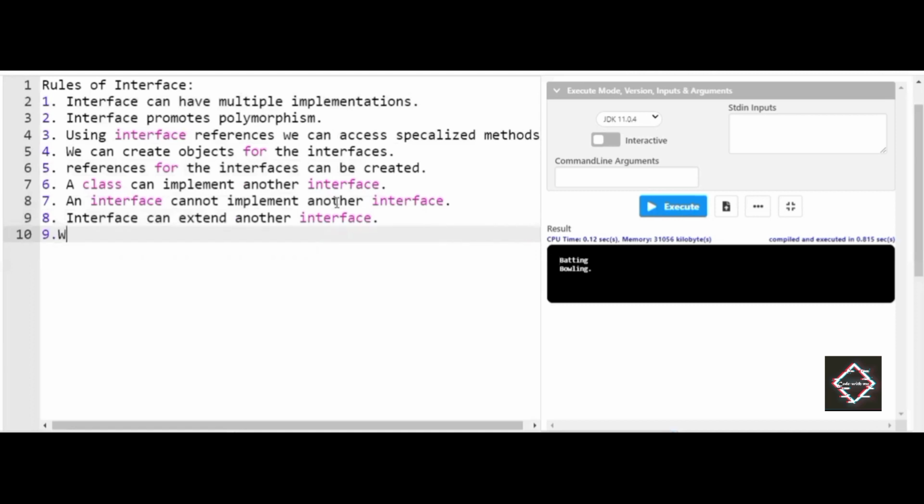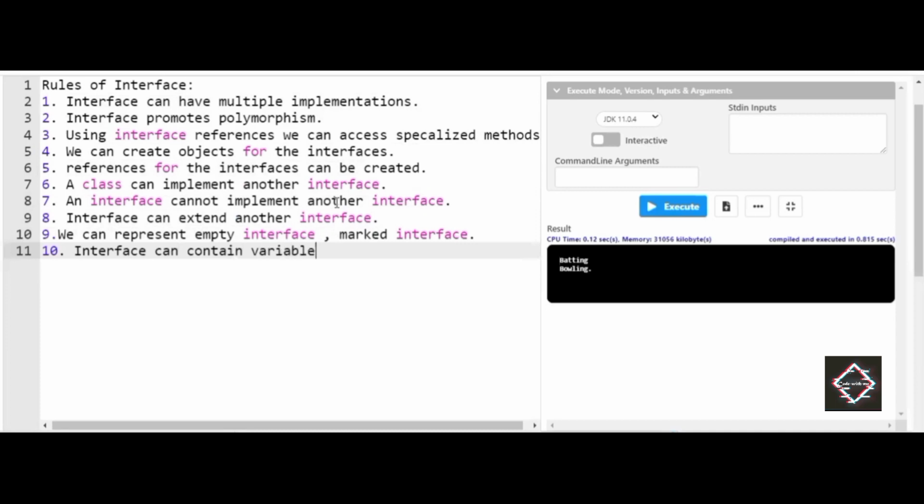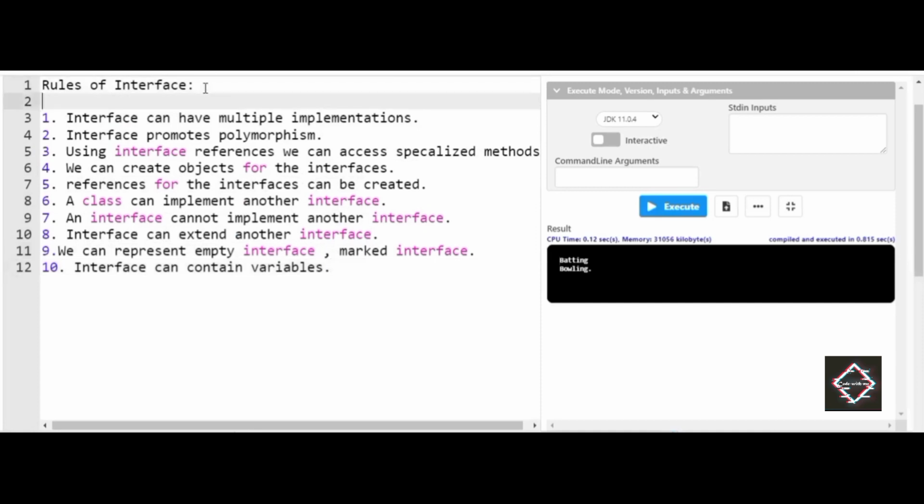Next, we can represent an empty interface, which in Java is called a marker interface. Last but not least, an interface can contain variables. These are the 10 prominent rules. You have to keep them in mind if you are working on an interface.